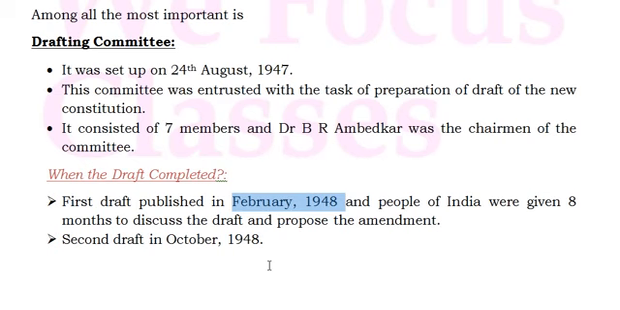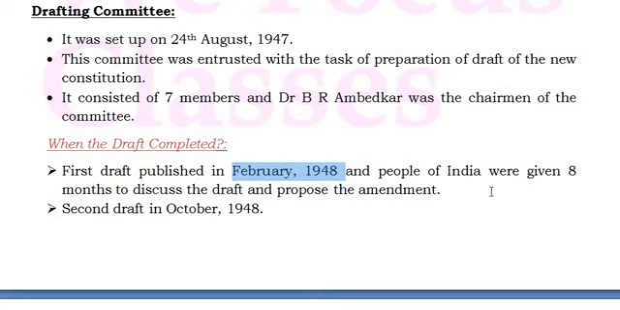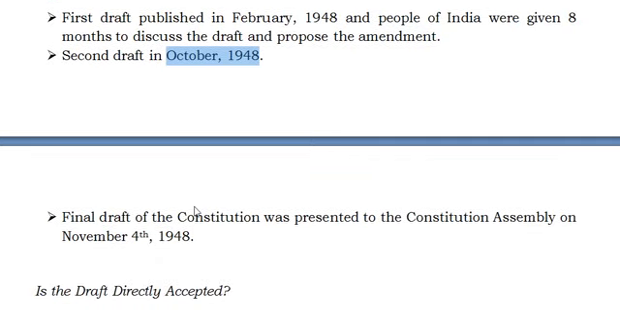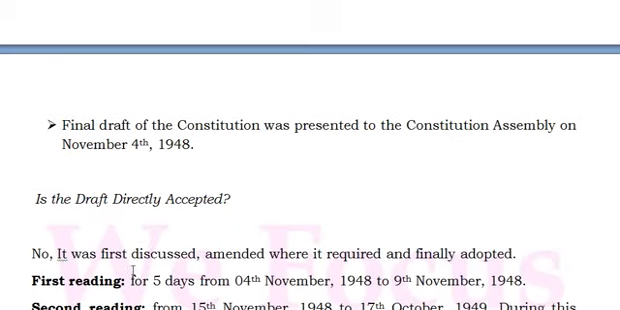This draft was released to the people of India, and they were given 8 months of time to discuss and propose any amendments if required. That was the plan, and it was published in 1948. They said that after 8 months this would be discussed again. So after 8 months the second draft was published in October 1948, and the final draft of the constitution was presented to the Constituent Assembly on November 4th 1948. This date is important, November 4th 1948.